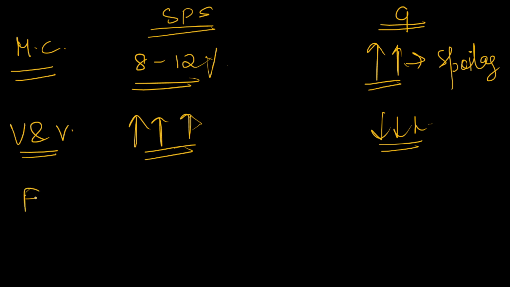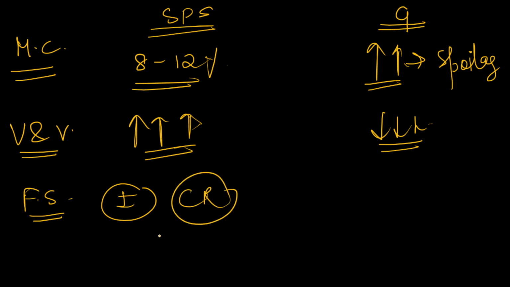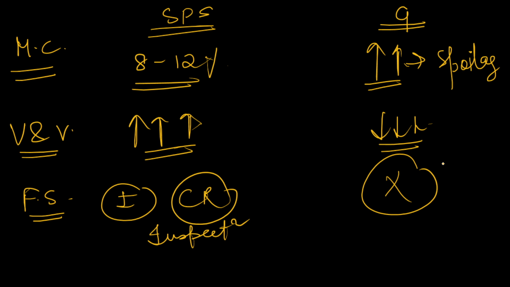If you see the field standards during their production, you will see proper isolation is maintained, proper crop rotation is maintained, proper inspection is maintained during production. Whereas no such standards are followed in grain production.